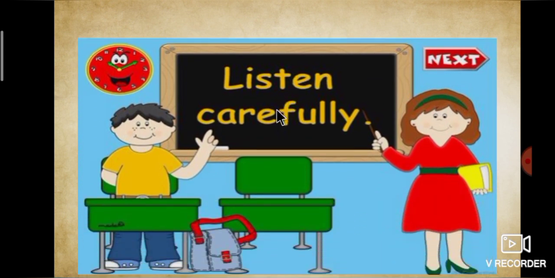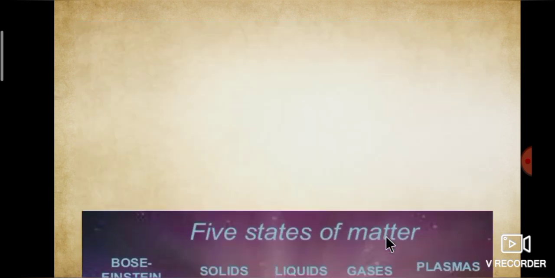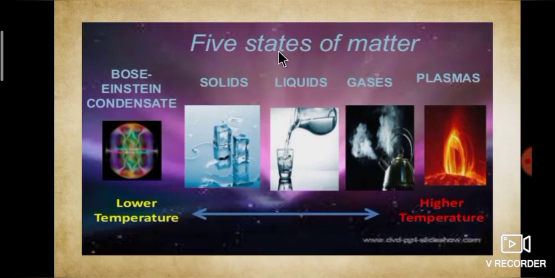Students, listen carefully to this session. It's time to revise our previous session portion. As I said earlier, there are 5 states of matter. That is solid, liquid, gas, plasma and Bose-Einstein condensate. See the picture. State of matter changes from Bose-Einstein condensate by increasing temperature.